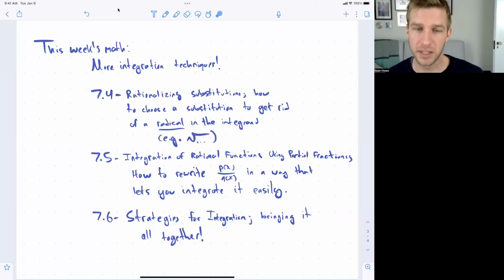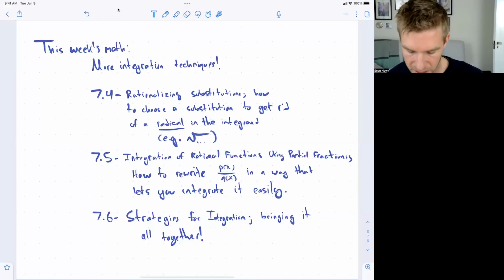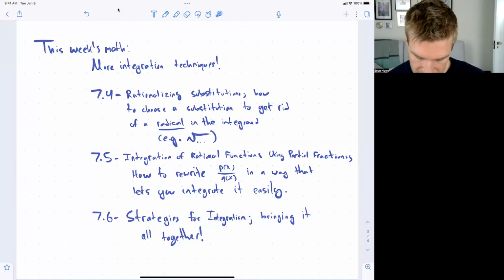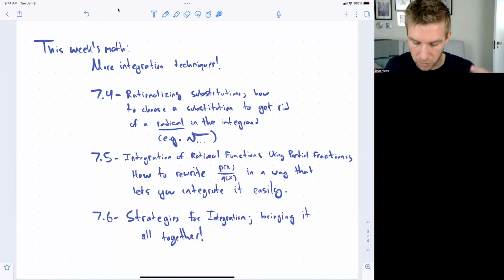Actually, in secret, you've already seen simple examples of this in past problems, but this gives a more systematic way to write these fractions of polynomials, these rational functions, in a way where you can integrate them. So that's what 7.5 is about. And then 7.6 is about strategies for integration. That's not really introducing any new ideas, just bringing together all of the ideas from these previous sections into a coherent system for computing integrals. So that's what we're doing this week.